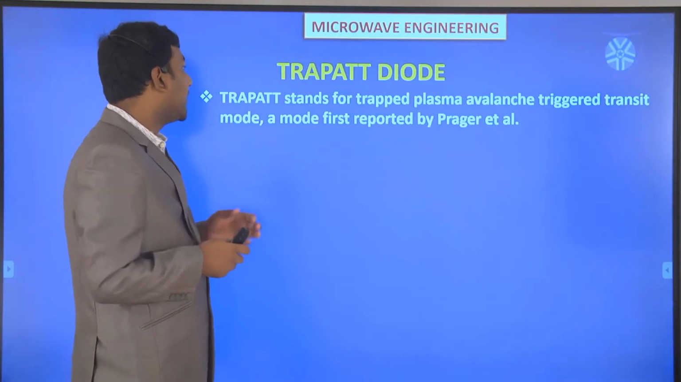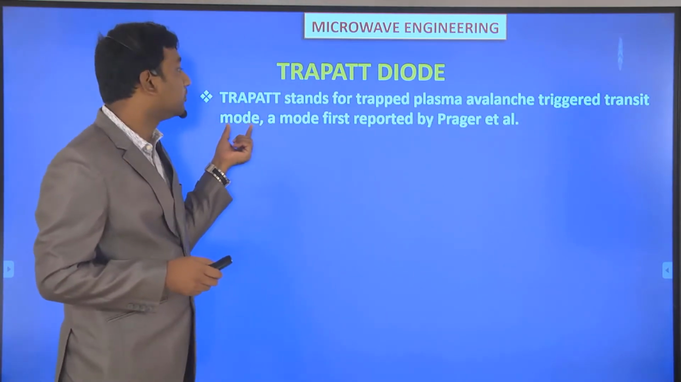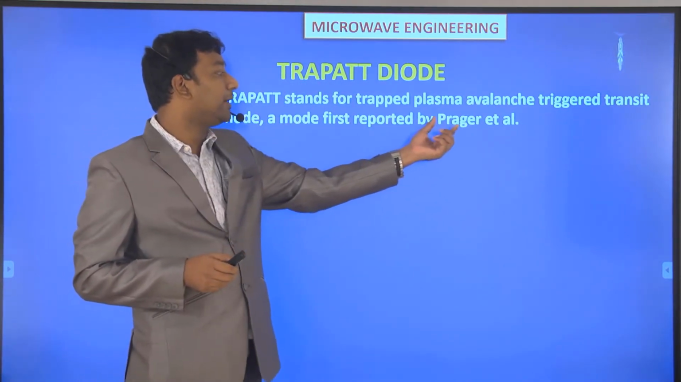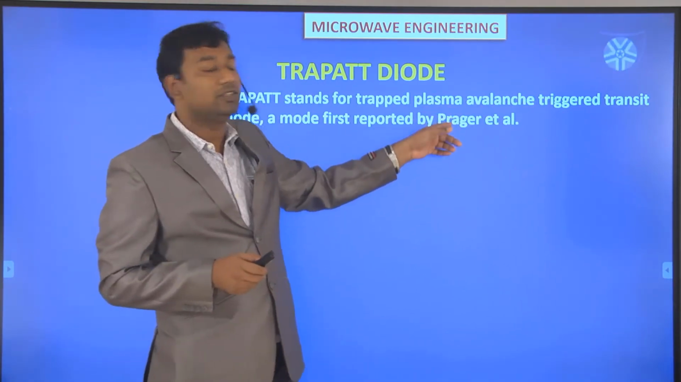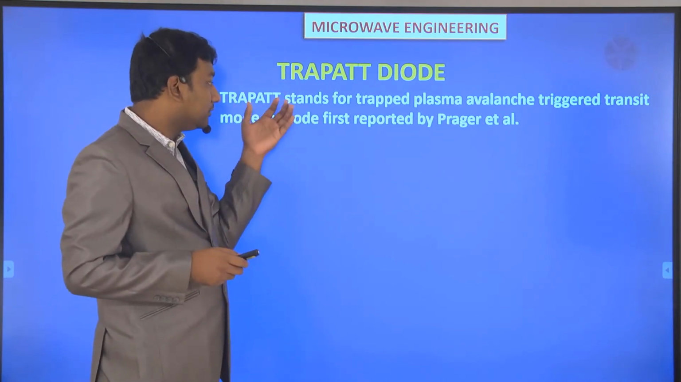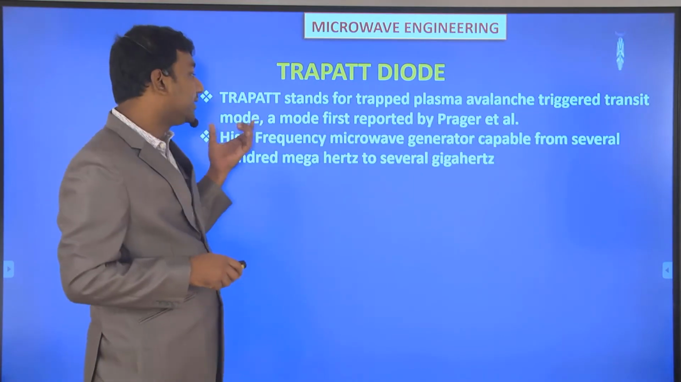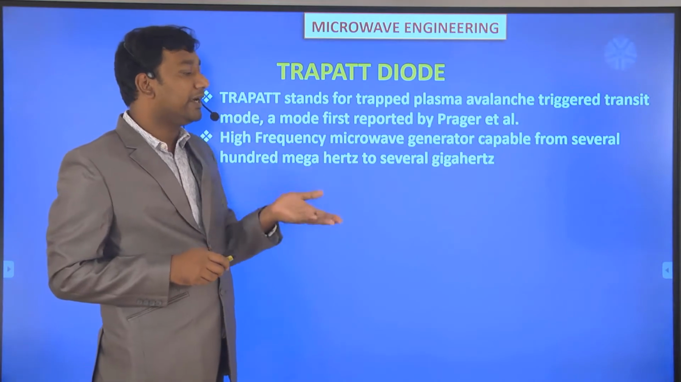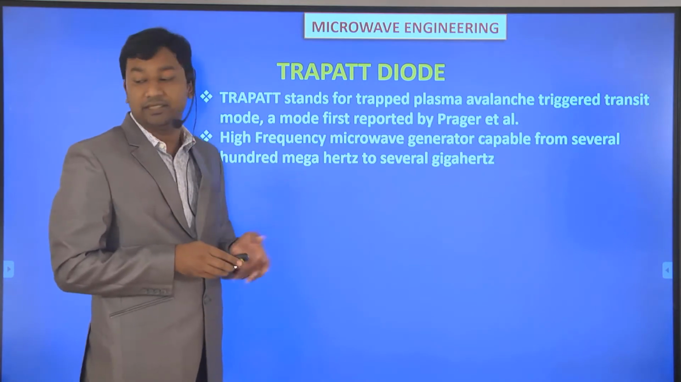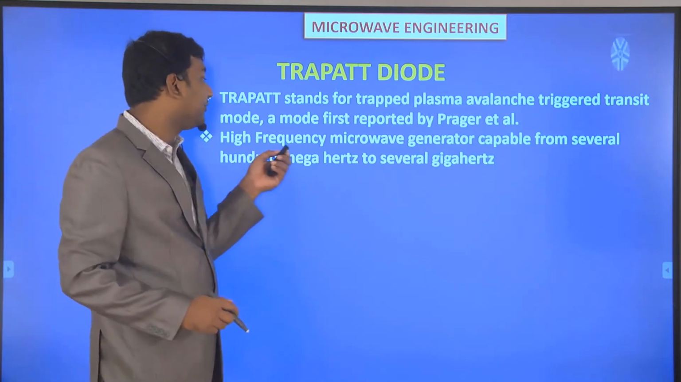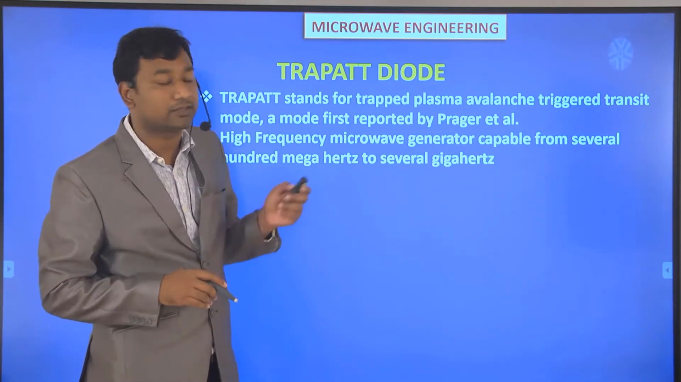First, TRAPATT stands for trapped plasma avalanche triggered transit mode, a mode first reported by Prager et al. Here et al. means there are some other scientists also involved. They designed that particular device, called the TRAPATT diode. We can operate the diode from several hundred megahertz to several gigahertz. That is the main advantage of designing this diode. It is a high frequency microwave generator, capable from several hundred megahertz to several gigahertz.